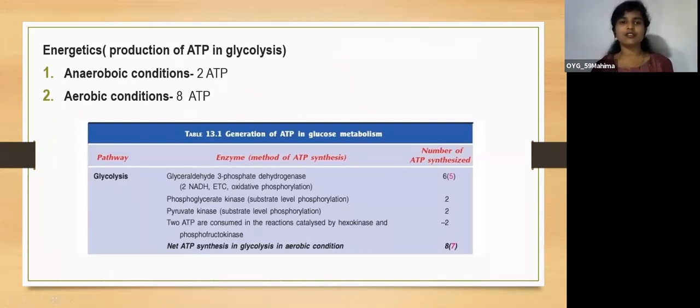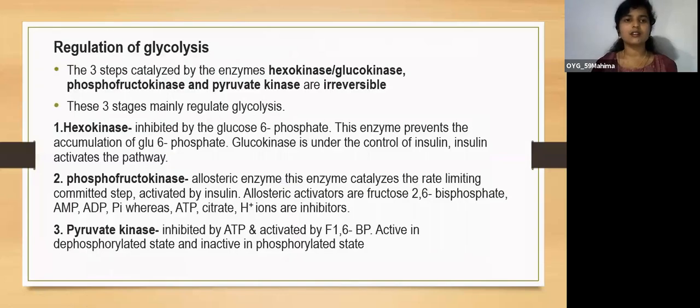Next is regulation of glycolysis. The 3 steps which are catalyzed by the enzymes hexokinase or glucokinase, phosphofructokinase and pyruvate kinase are irreversible. So these 3 enzymes are the main regulators of the glycolysis pathway. So these 3 stages mainly regulate the glycolysis. We'll see one by one.